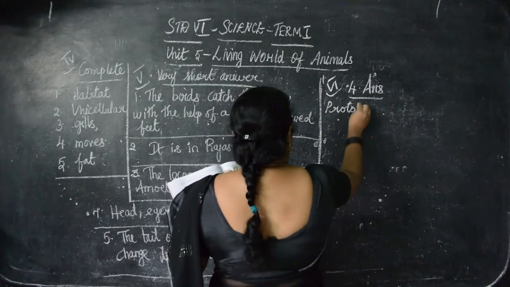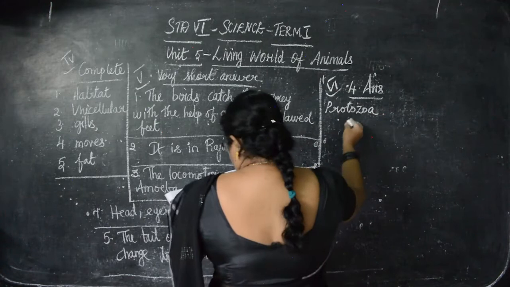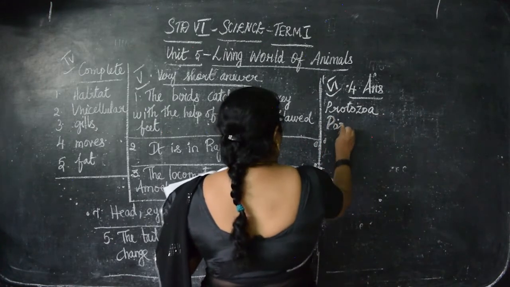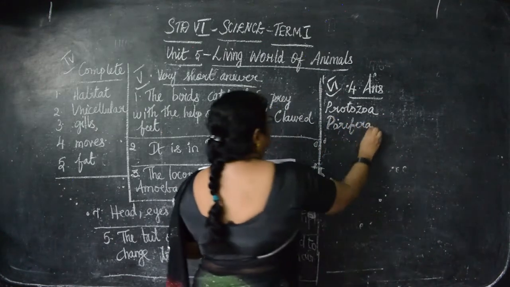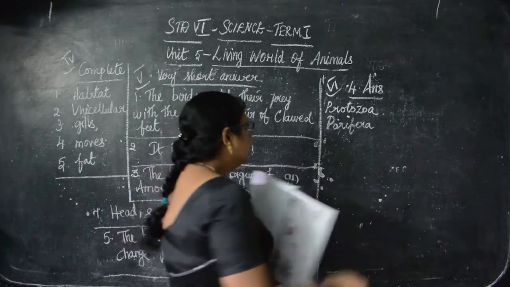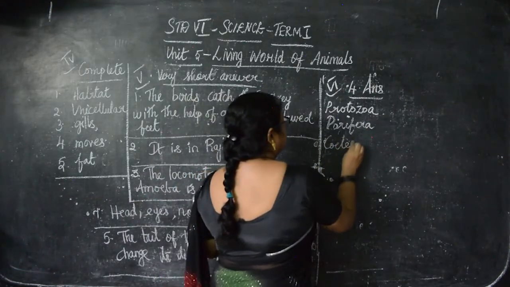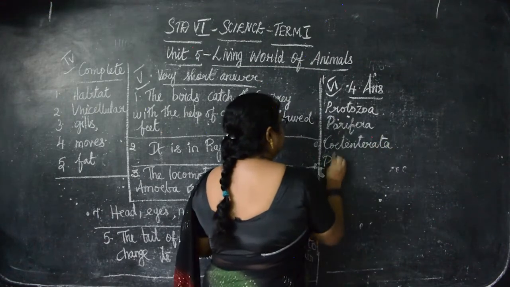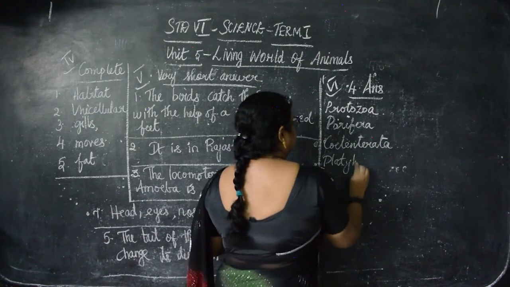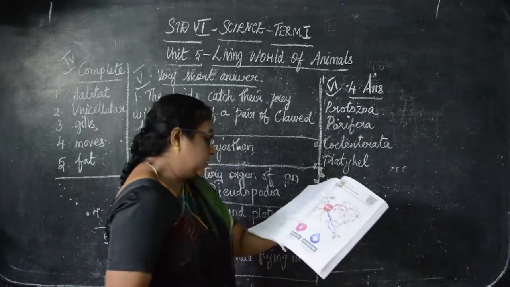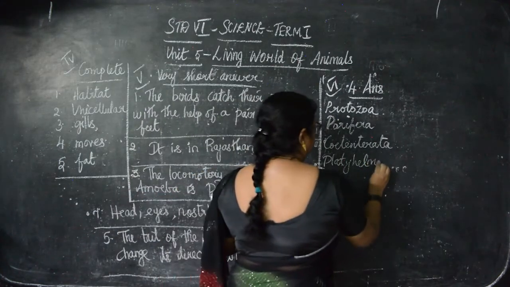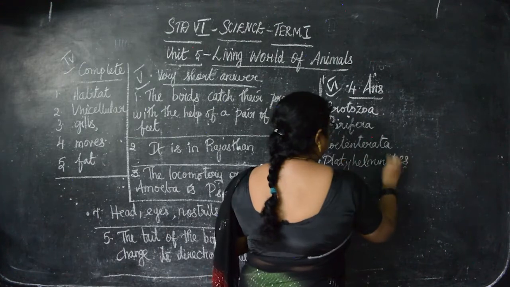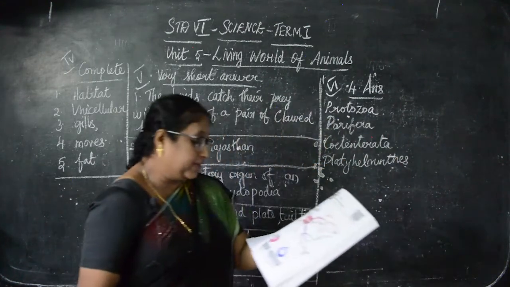protozoa, porifera, then coelenterata, platyhelminthes, So next what they have given?